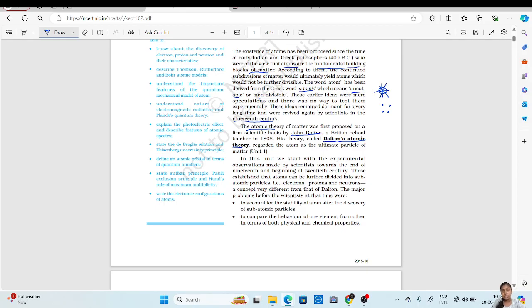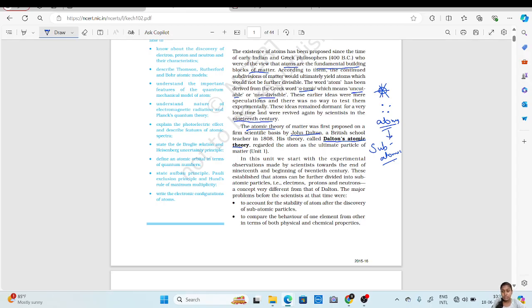This established that atoms can be further divided into subatomic particles. Initially they said that matter is divided into atoms, and that atoms are the final part which cannot be further divided. But later in the 19th century, scientists discovered that the atom can be further divided into subatomic particles.